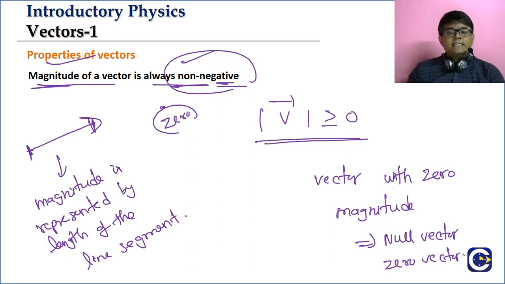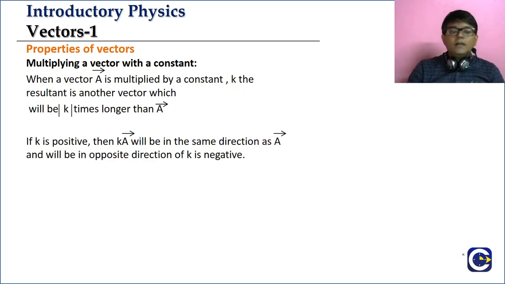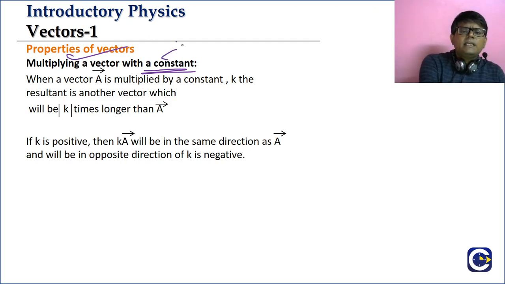Clear. Next, multiplying a vector with a constant. Multiplication of two vectors we'll see later, we will discuss that. But here, multiplying a vector with a constant. A constant is a number.